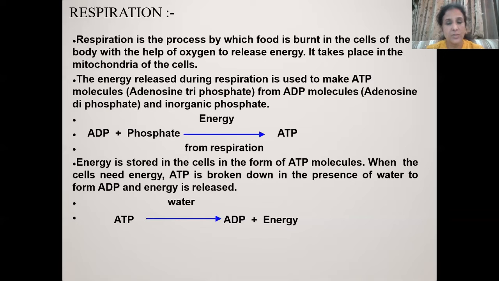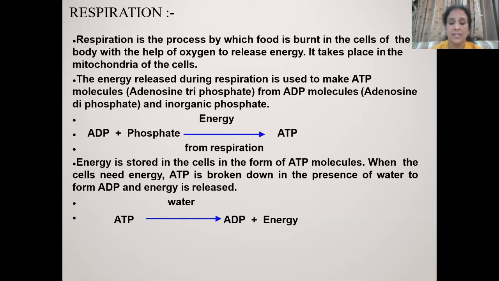Whenever we are doing any activity, this ATP is used. It means when we are running, we are using more ATP, while when we are sitting or sleeping, we are spending less ATP. In that case, ATP breaks down into ADP and energy is released. This ADP gets converted back into ATP when glucose breaks down. So this cycle goes on and on.